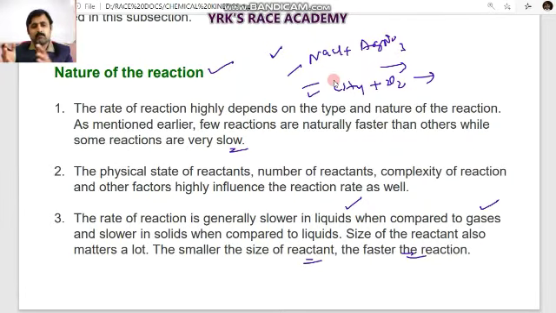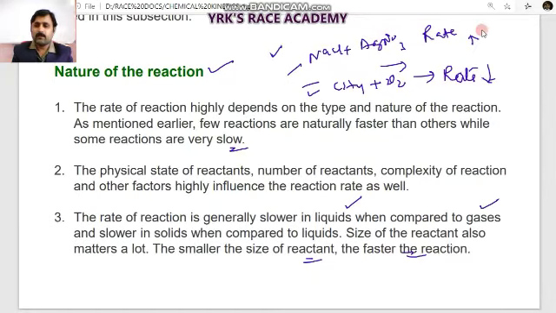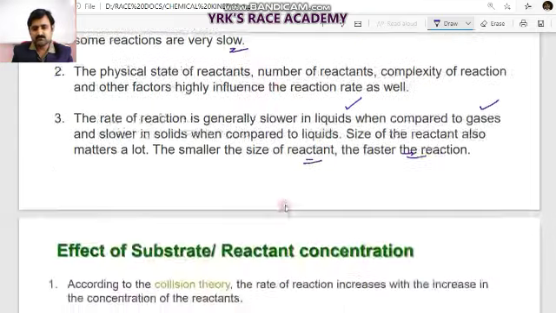So bond breaking and bond making require a time interval in the case of covalent bonds. In that nature we can say the rate of reaction is less. So the rate of reaction in the case of covalent compounds is lesser than the rate of reaction in the case of ionic compounds, in particular aqueous solutions.